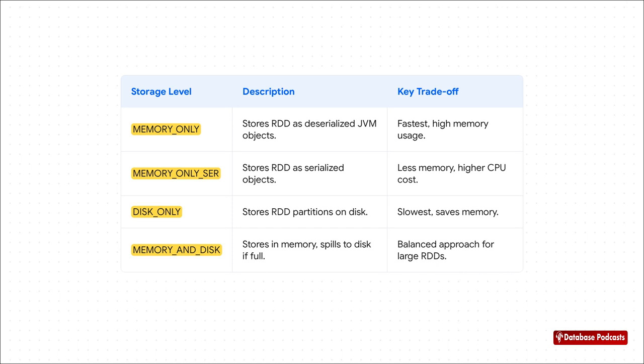And if your RDD is just way too big for memory, you can use disk only, or my personal favorite, memory and disk, which is a great balance. It tries to keep data in memory, but spills over to disk if it runs out of room. The bottom line is, you gotta pick the level that best matches your data size and your performance needs.